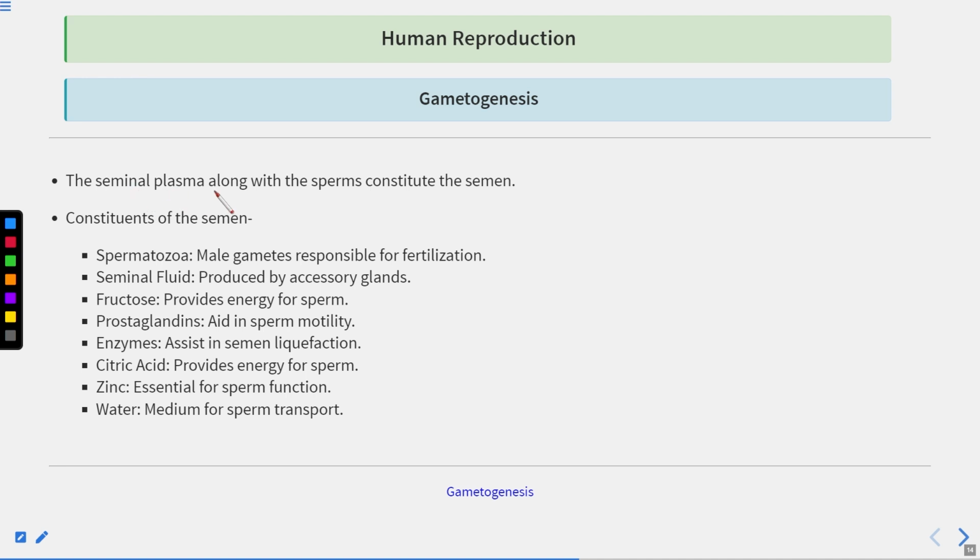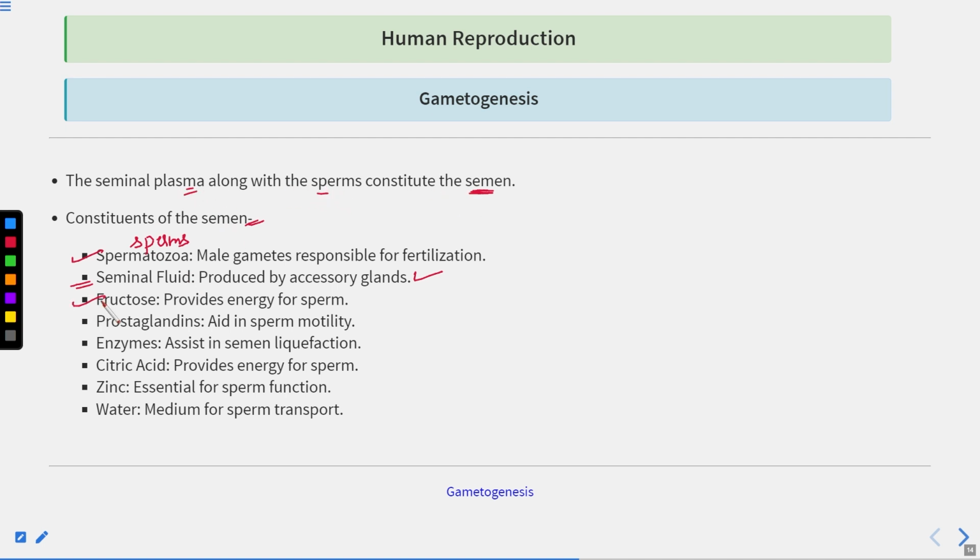The seminal plasma along with the sperm constitutes the semen. So this is how the semen is formed. Clear? Now, what are the constituents of the semen? First is the spermatozoa, which are known as the sperms, the male gametes responsible for fertilization. Then the seminal fluid, produced by the accessory glands, also known as seminal plasma. This along with the sperms constitutes the semen.